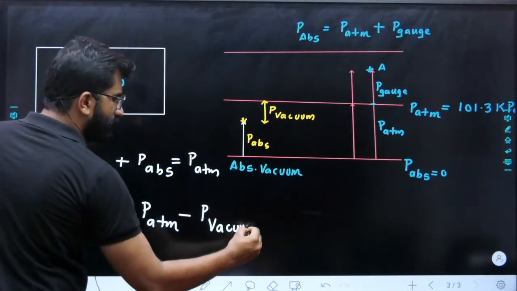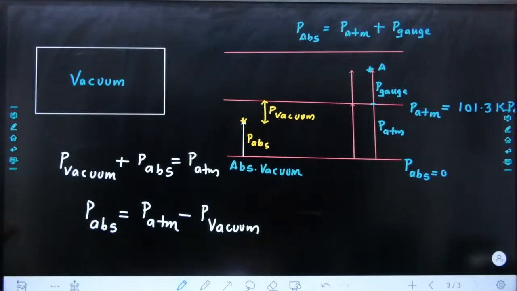So no need to remember any formula. Remember this diagram, and you should be able to solve all the questions. Easy. So understand these things.